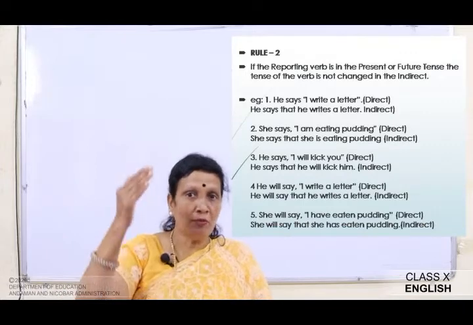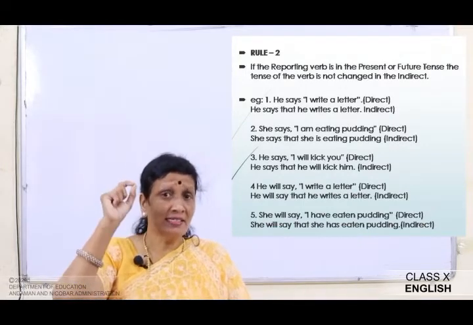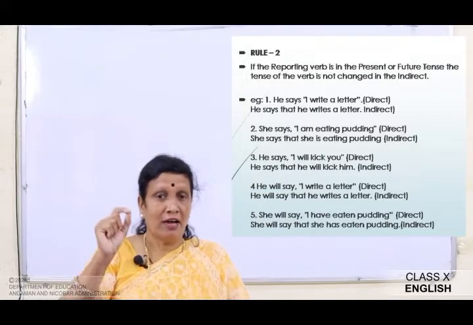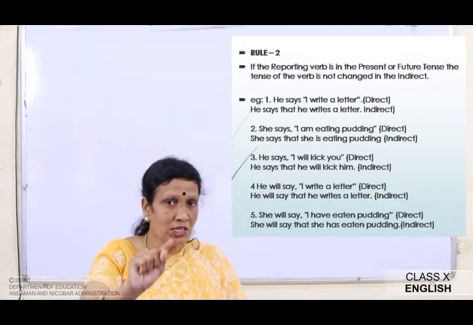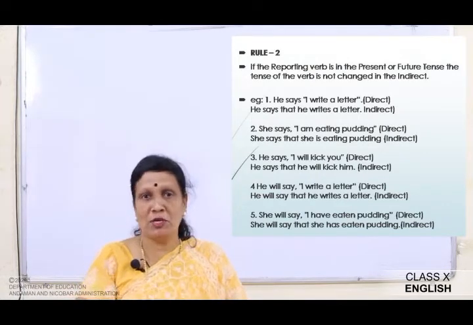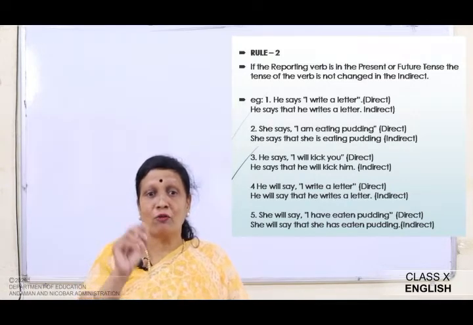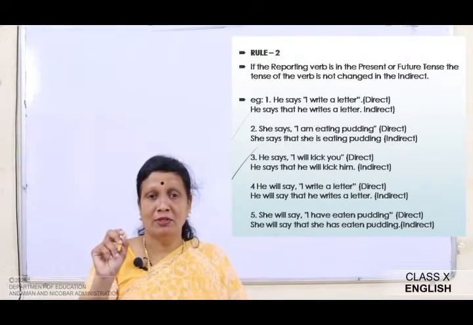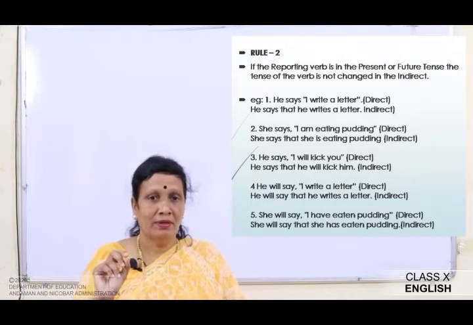So if the reporting verb is in the present tense, that is he says, I will write a letter, that means there will be no change in the reported speech also. For example, he says that he writes a letter. So look at the verb also. Look at the verb write.